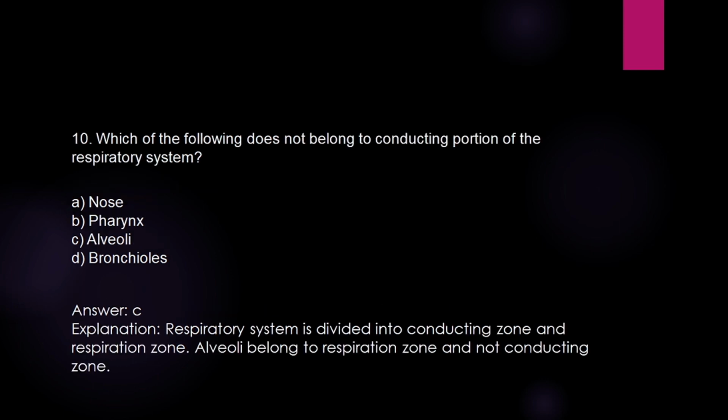Which of the following does not belong to the conducting portion of the respiratory system? Options: nose, pharynx, alveoli, bronchioles. Answer is C. Respiratory system is divided into conducting zone and respiration zone. Alveoli belongs to the respiration zone and not to the conducting zone.